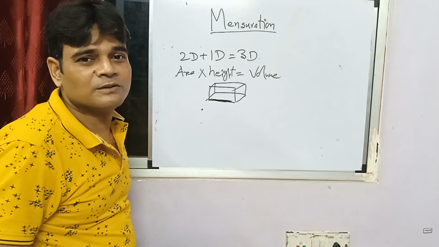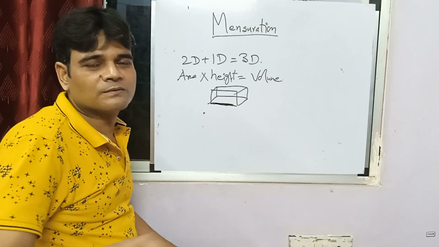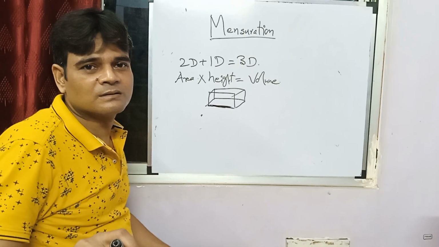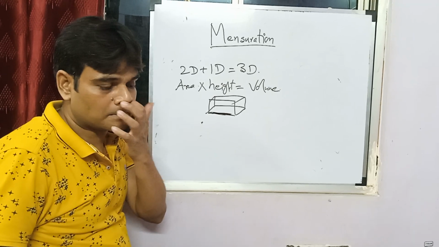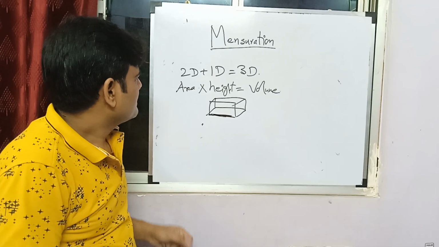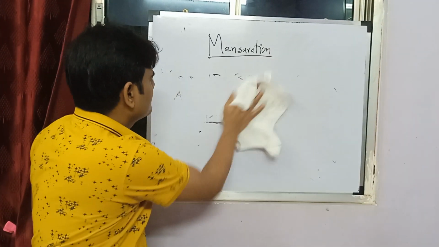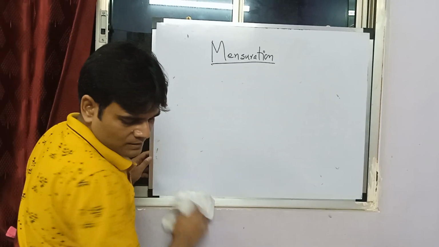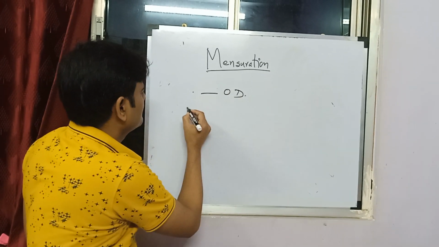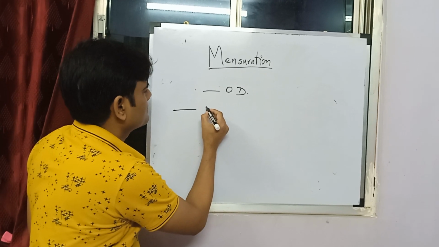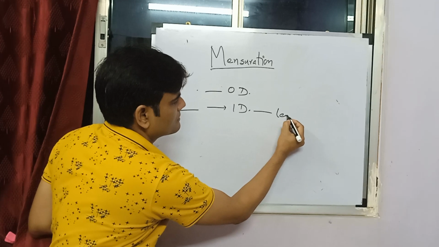That's where, say you are spreading tiles on the floor, that's a 2D, because you need to know how much area it takes. So let me wrap it up quickly. Point, 0 dimension. Line, one dimension. It is known as length.